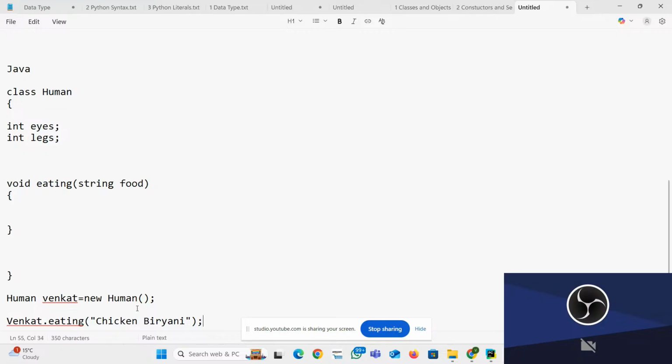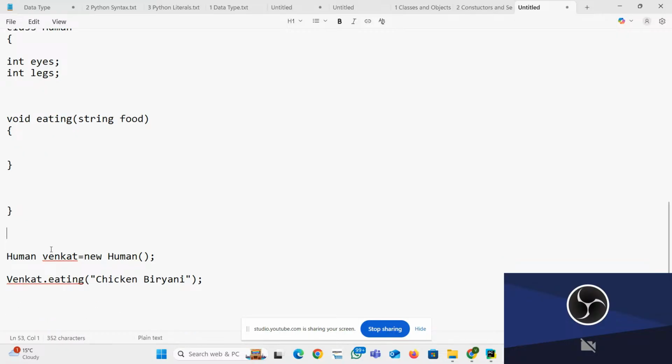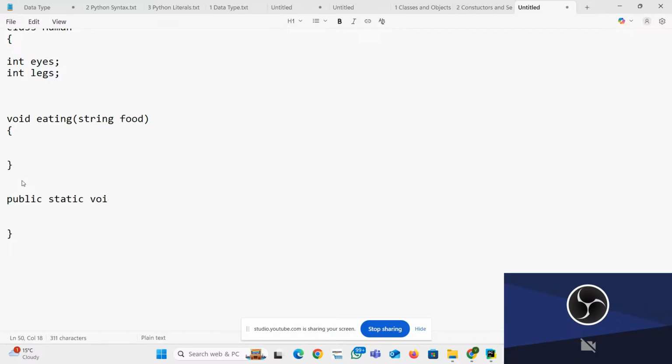So this is the way of method calling. Obviously you have to put it in main only. Public static void main, with String args, whatever it is. That is how it works in Java.